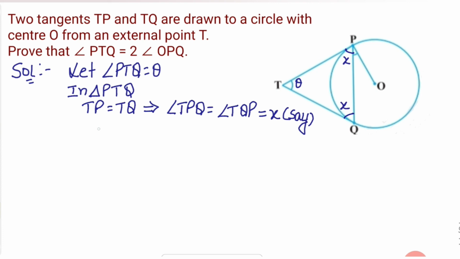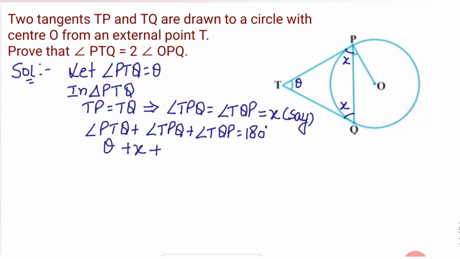Now in triangle PTQ, angle PTQ plus angle TPQ plus angle TQP, the sum of the three angles is 180 degrees. So theta plus 2x equals 180 degrees. From here 2x equals 180 minus theta, and the value of x is (180 minus theta) divided by 2.